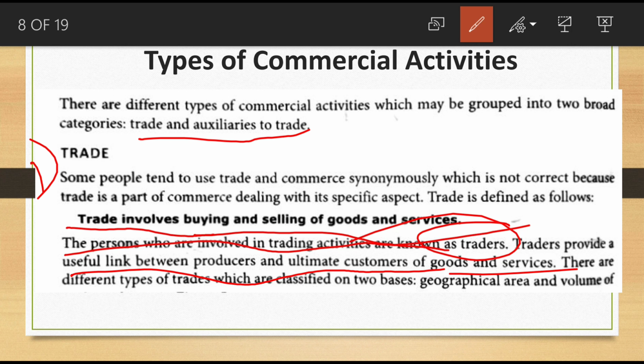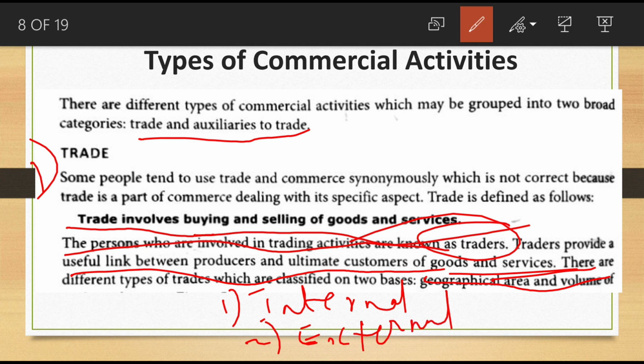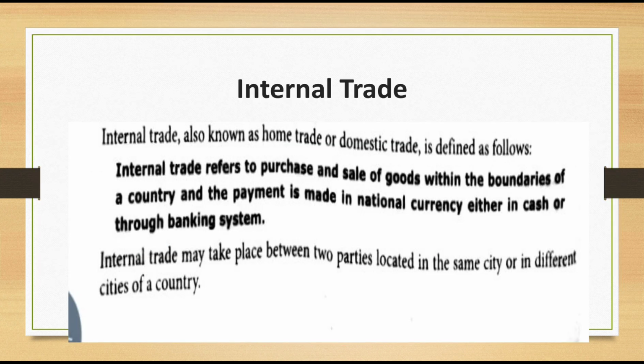There are different types of trade, classified into two bases: internal trade and external trade. First we can discuss internal trade. Internal trade is also known as home trade or domestic trade.